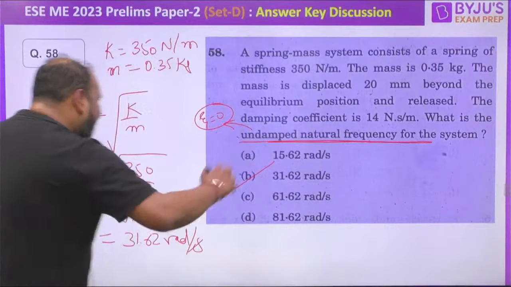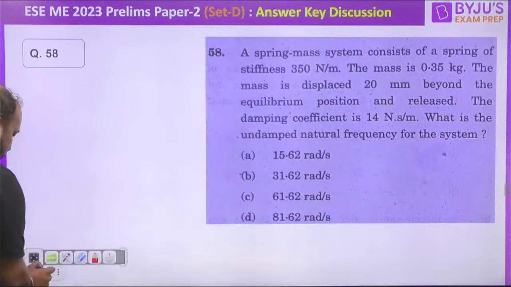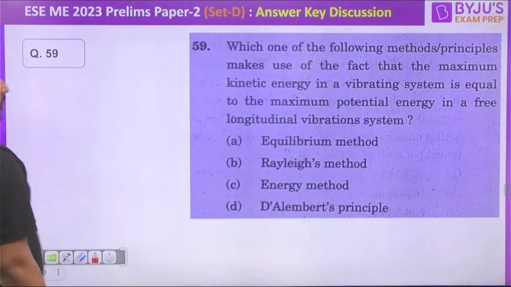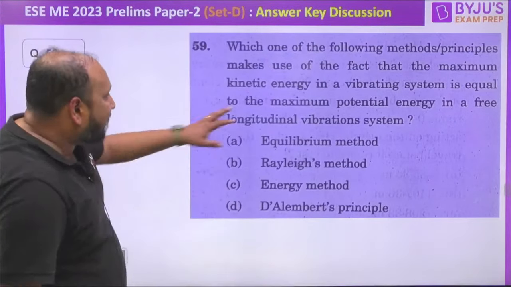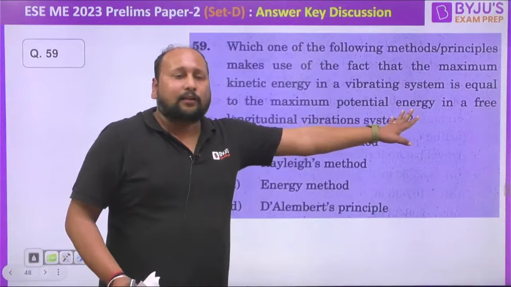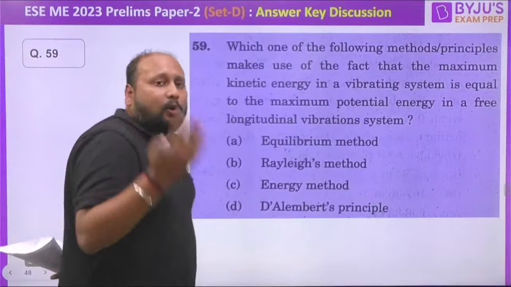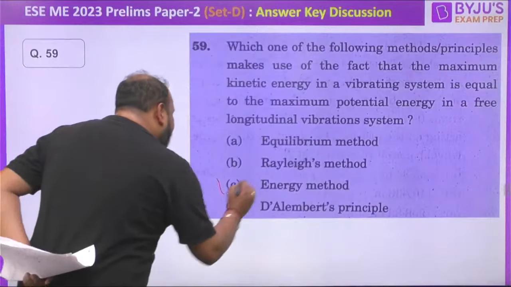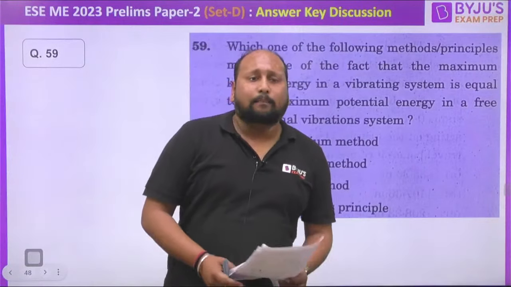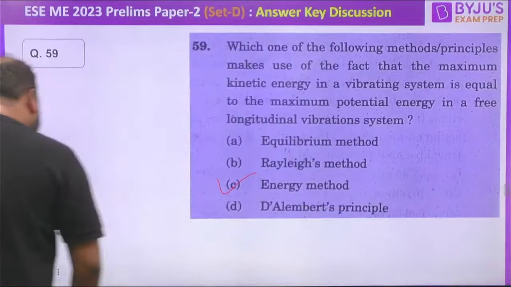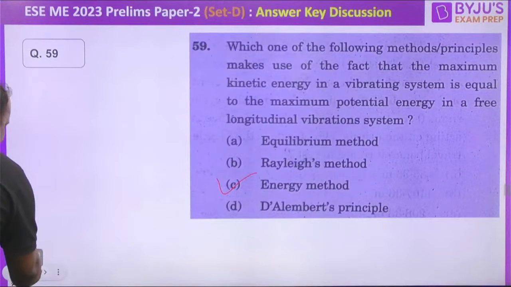ठीक है, चलिए आगे बढ़ते हैं नेक्स्ट क्वेश्चन की ओर. फाइन, which of the following method principle used to find the maximum kinetic energy of vibration. This is the direct statement based question. आपका क्या है, जहां पर हम लोग potential energy और energy की जब भी बात करते हैं, we are basically dealing with the energy method. ठीक है, फाइन, सिंपल से क्वेश्चन था, statement based. Option C, energy method is the correct answer.